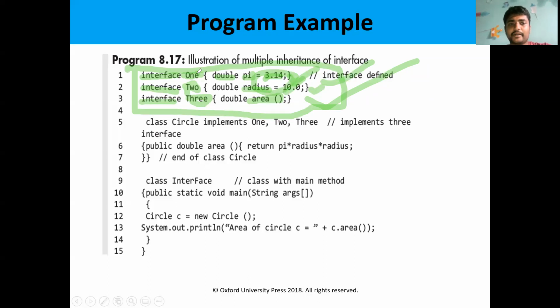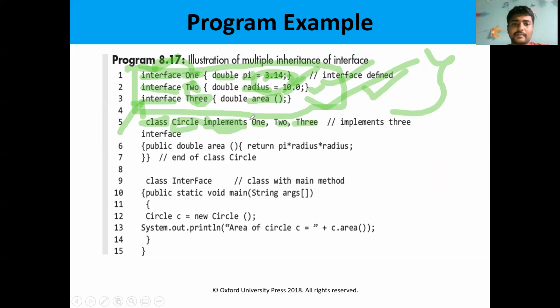So interface name is 1, interface name is 2, interface name is 3. These can be declared by using the keyword interface. So these are the interface definitions. These 3 interfaces cannot be implemented directly. If you want to implement them, we need a class. So I am creating the class circle. Class name is circle, which implements interfaces 1, 2, 3.